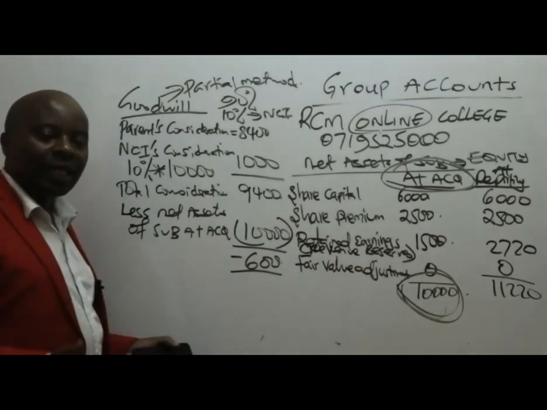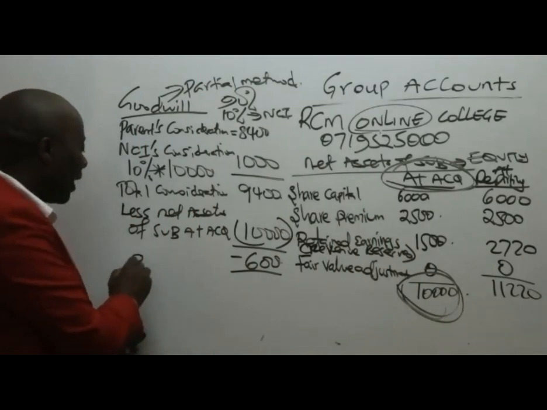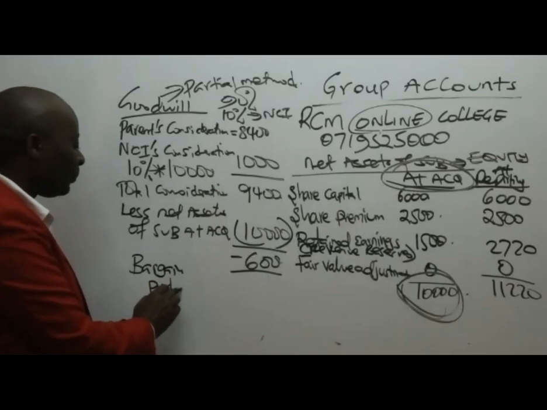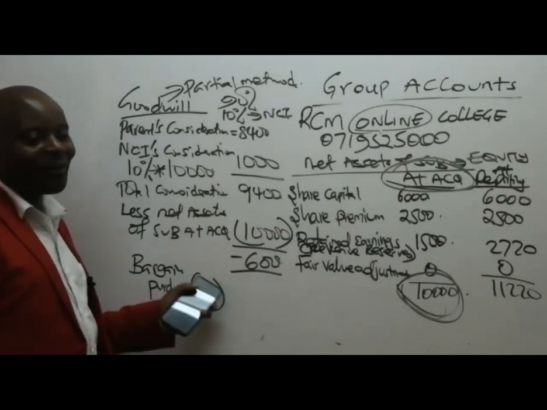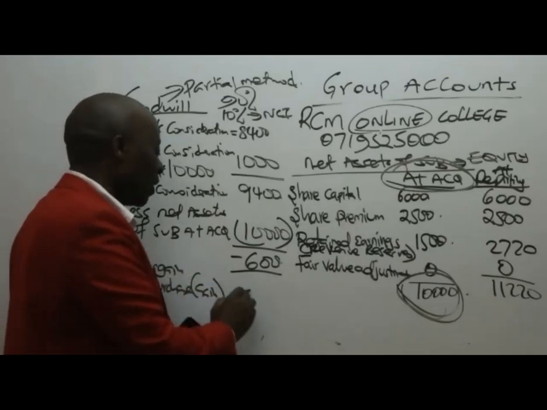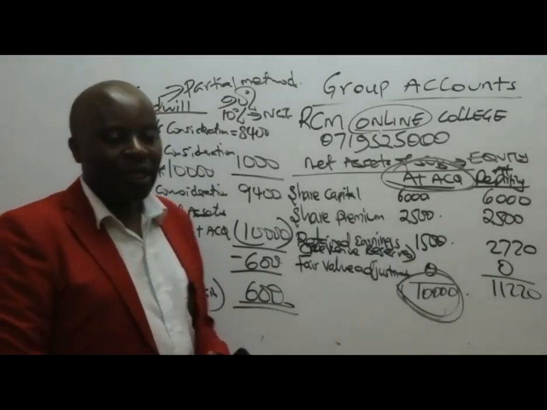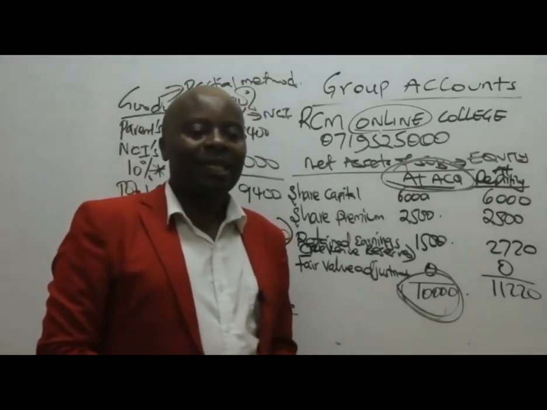Although you don't call it negative goodwill, in IFRS language we call it a bargain purchase, which is basically a gain that will go to our income statement. This cannot go to our statement of financial position. So the bargain purchase here is 600.